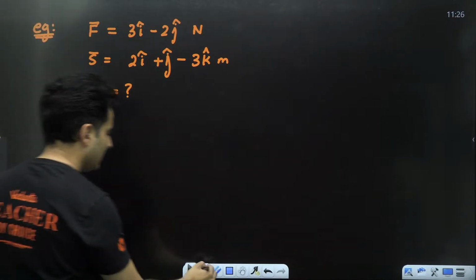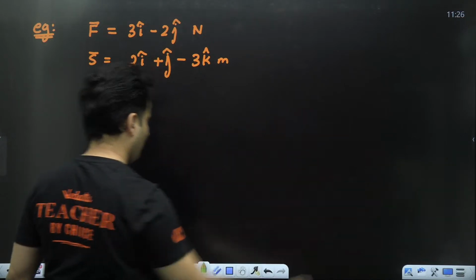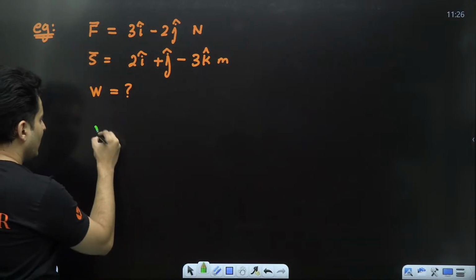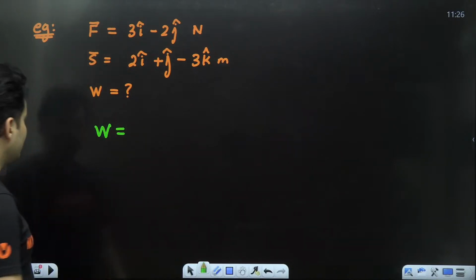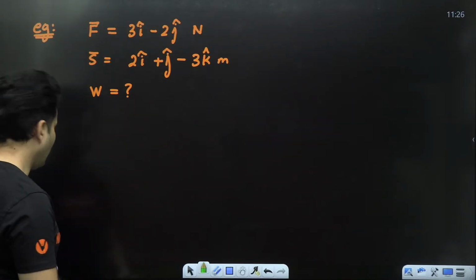Come on, guys. Let's see if you can do this question. It's not that difficult. You have to find the work done. Force is given, displacement is given. So guys, remember, you have to use this definition. Work is the dot product of force and displacement, and you know how dot product works.